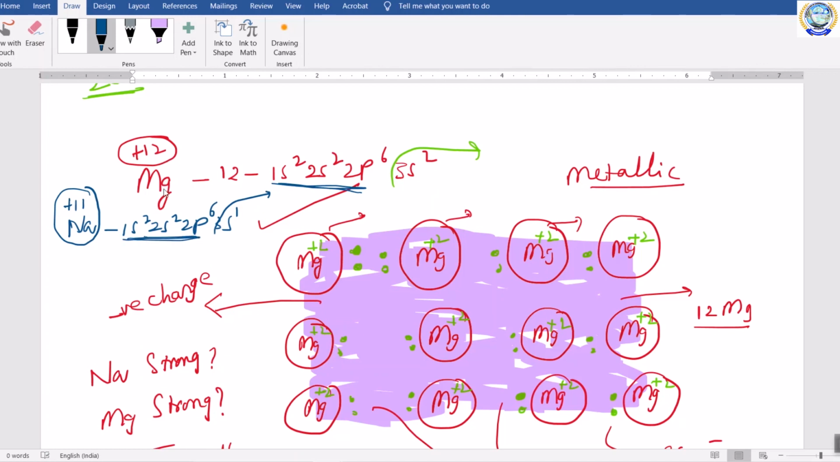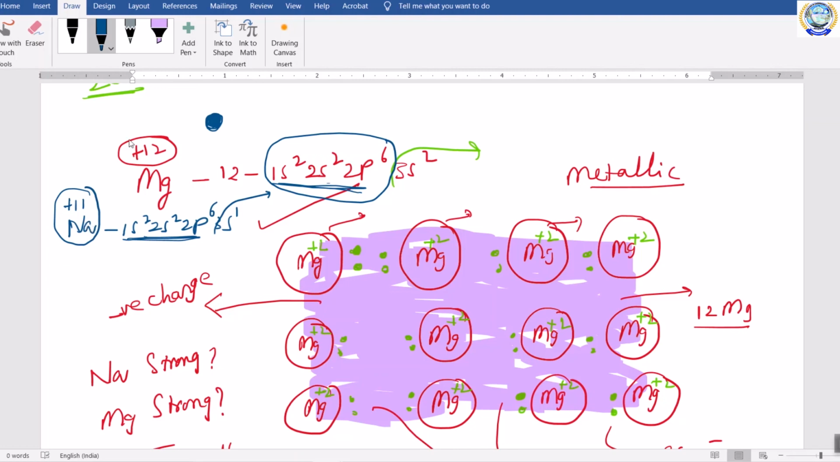So in the case of magnesium, with this plus 12 proton charge, it will attract all the electrons, that means 1s2, 2s2, 2p6 electrons, with a greater force towards the nucleus. As a result, the magnesium atom size is a little bit smaller. Why? Because that nucleus attracted all electrons and pulled them towards the nucleus. So as a result, it will gain a small size.